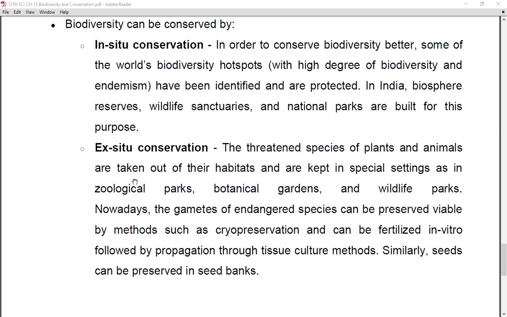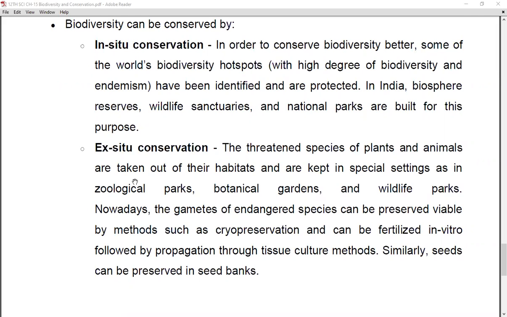In situ conservation: in order to conserve biodiversity in a better way, some of the world's biodiversity hotspots, that is, areas with a high degree of biodiversity and endemicity, have been identified and are protected. In India, biosphere reserves, wildlife sanctuaries and national parks are built for this purpose. So in situ means that you are conserving the biodiversity in specialized areas, providing the same type of habitat and the same type of environment to the animals as well as the plants, right?